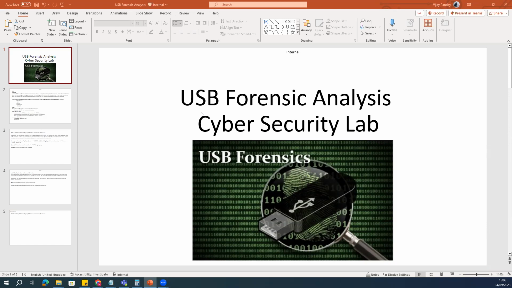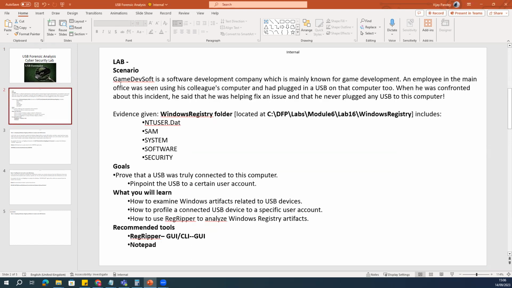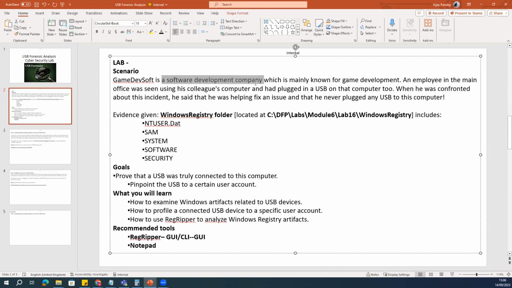So today we are going to talk about USB forensic analysis. The situation is here: we have one scenario. We have a game dev software company, which is mainly known for game development.